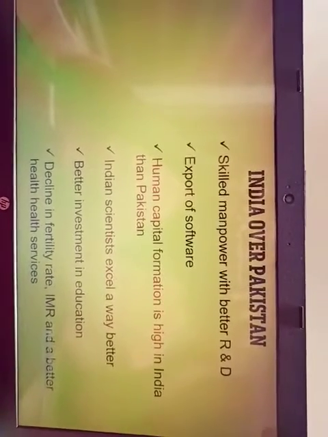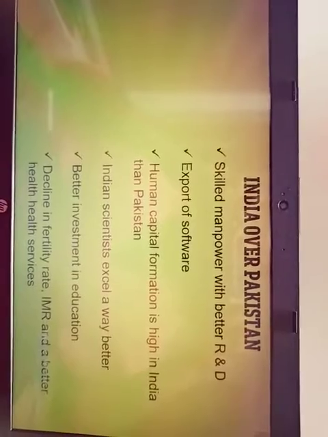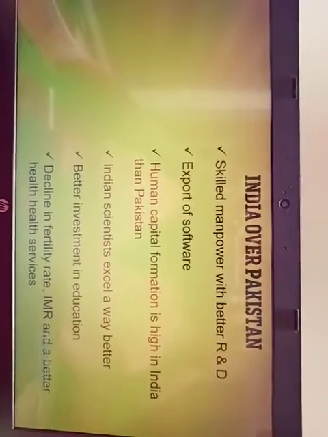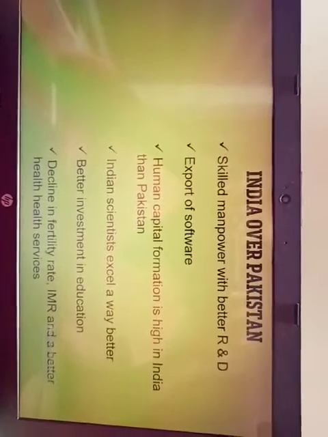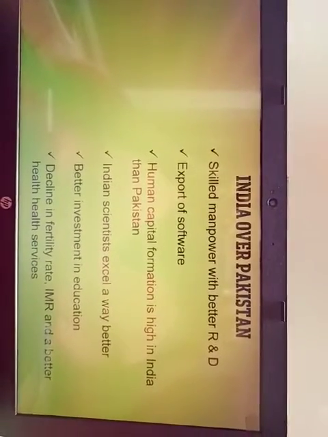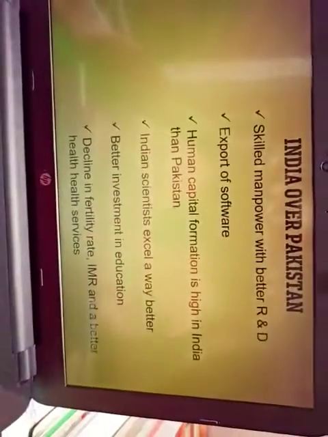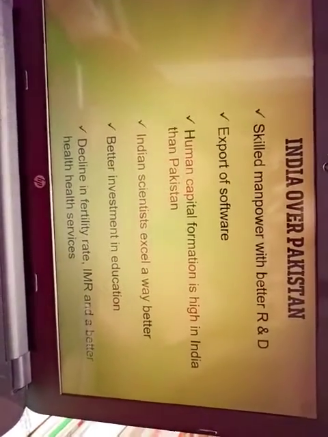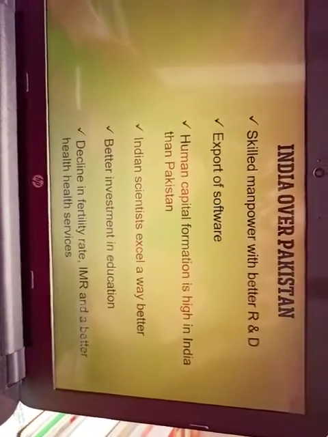From elementary education to higher secondary, we have a way better type of education. People from other countries come to India for elementary education. But since we live in India, we don't know the value of the education we get here. Then decline in fertility rate, infant mortality rate, and better healthcare services.